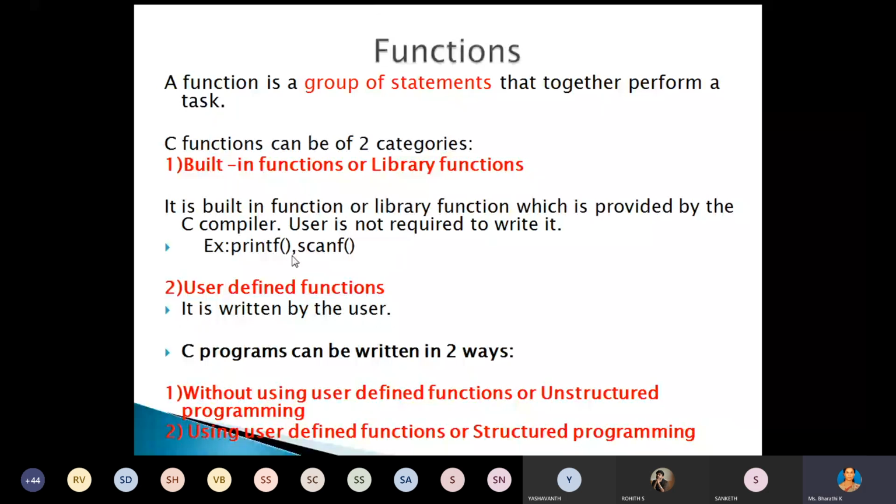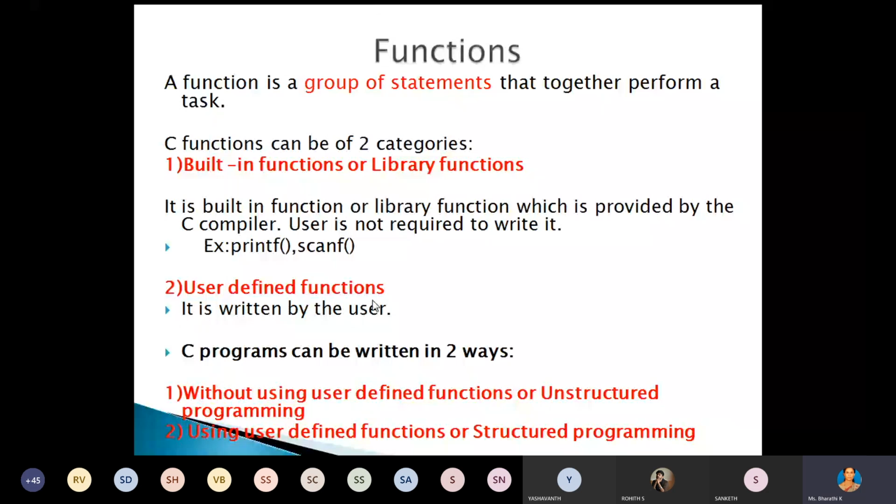The second one is the user-defined functions. This user-defined function is written by the user. We have to write the function definition for this function, which we call a user-defined function. Any doubt? Built-in function and user-defined function difference? A built-in or inbuilt function is already stored in some header files, and we are just using that function. User-defined function means we are writing the code. The code is written by the user.